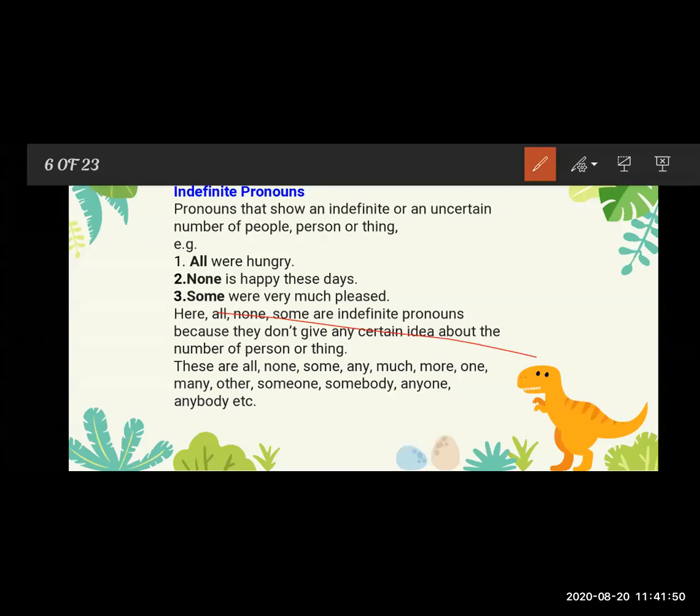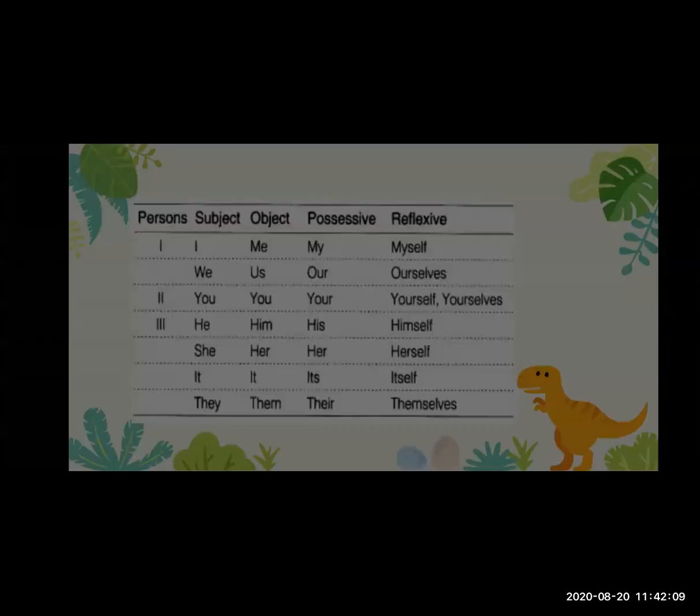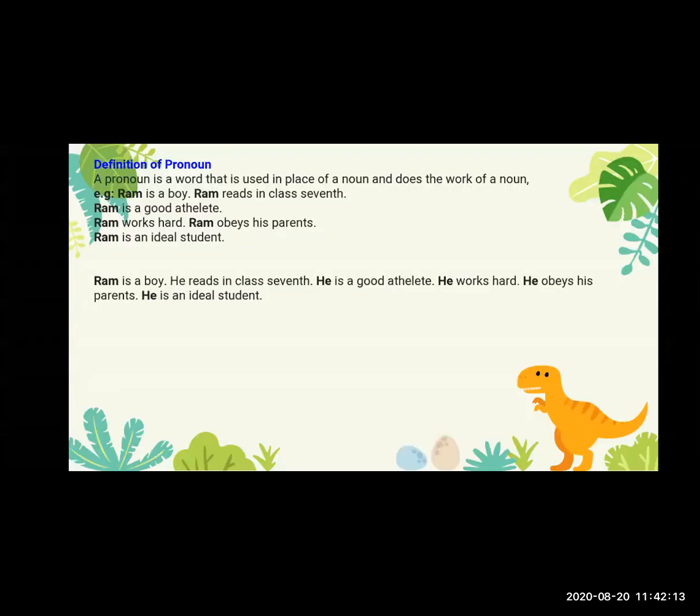Now the second one is the indefinite pronouns. So students, we are stopping here. Now we are ending our lesson. Today we learned about the pronoun. First we learned the definition: a pronoun is a word that is used in place of a noun and does the work of a noun.